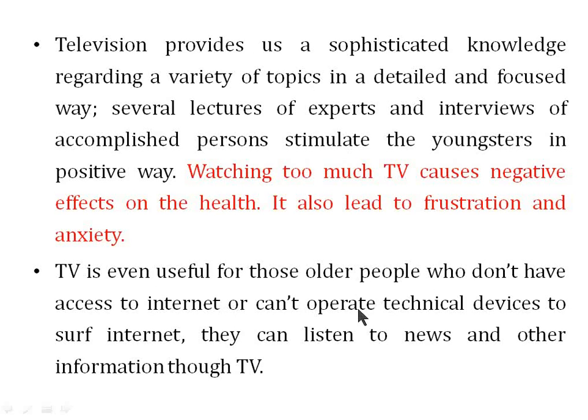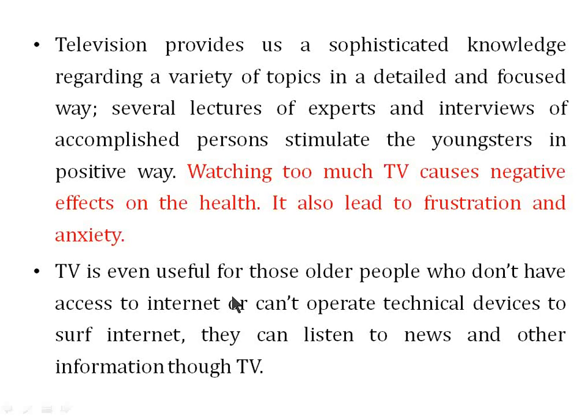So, what's happening here? There's no logical sequence of the paragraphs. The structure of paragraphs isn't good. However, there is no mistake in grammar or in vocabulary or in spellings. But there is no linkage between these two paragraphs. So how can we improve the coherence? The problem here is I was mentioning the positive points of TV. Then suddenly I changed my topic and started mentioning negative points. Again, I started mentioning positive points in the second paragraph.